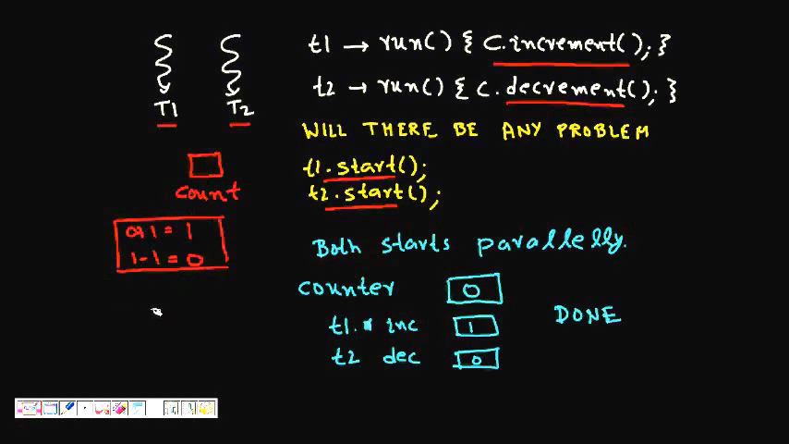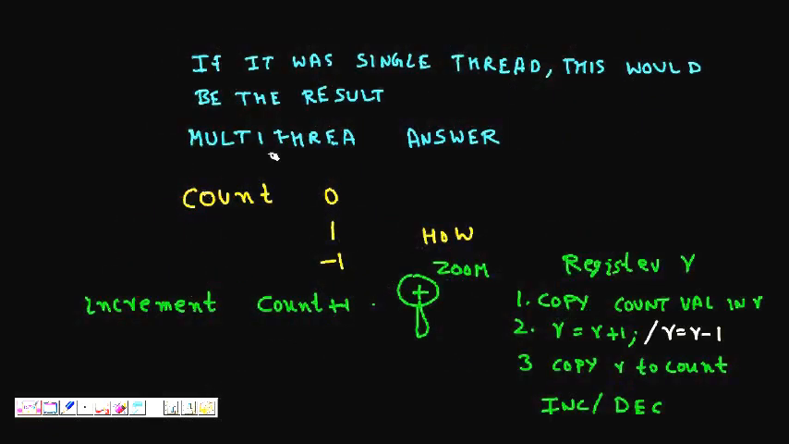The final result should be 0, but we will see that we might not get 0. The expected answer is 0, but let's see what the possible cases are if you allow two threads to call these methods in parallel. If it was just a single thread, the result would be 0. But if it is multi-threaded, you have a multiple choice question now. The answer can be 0, 1, or minus 1. All three are possible.